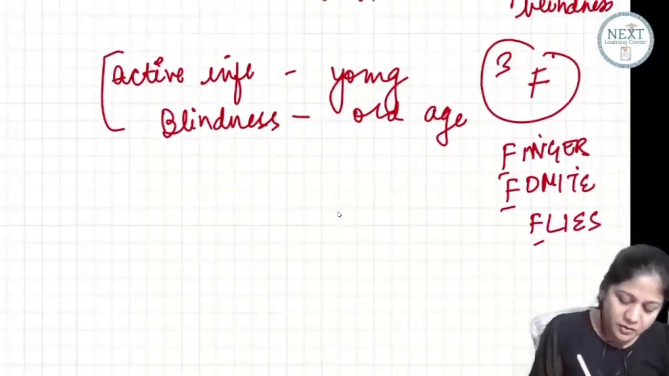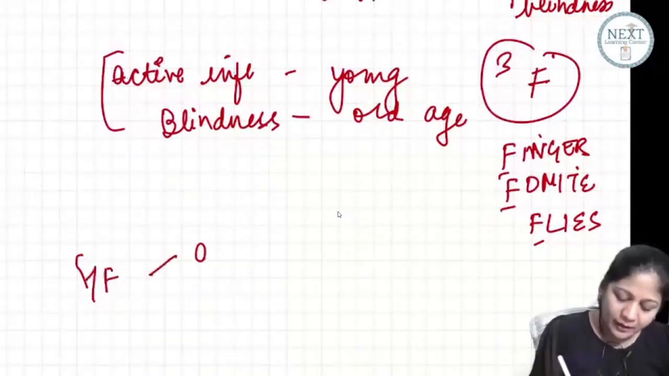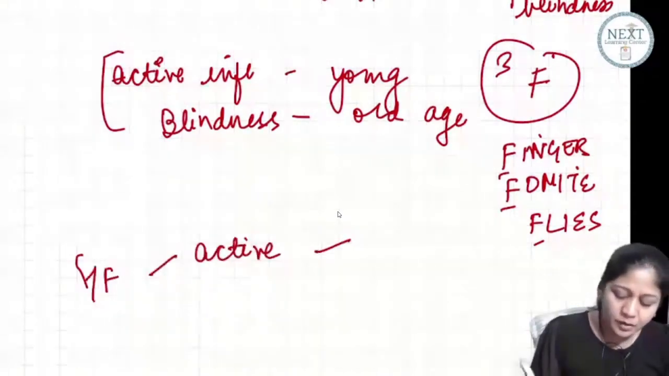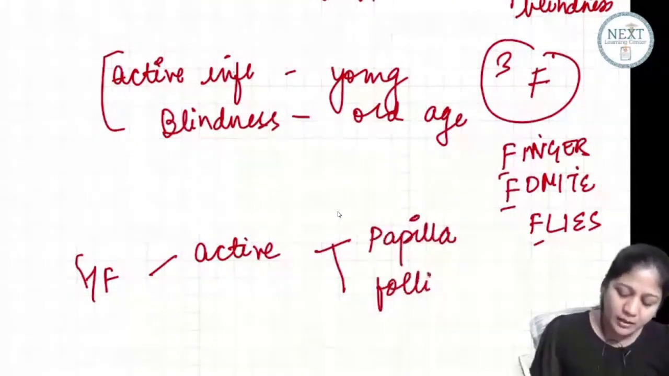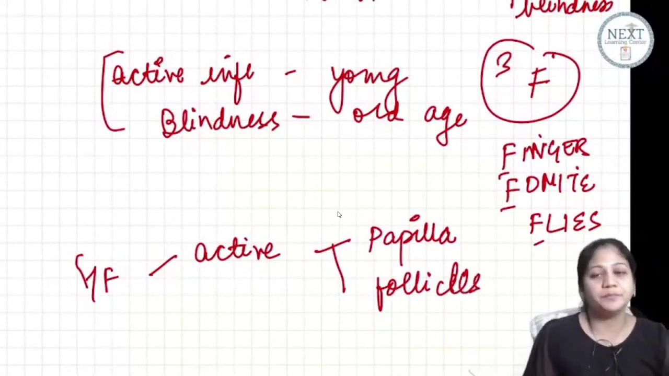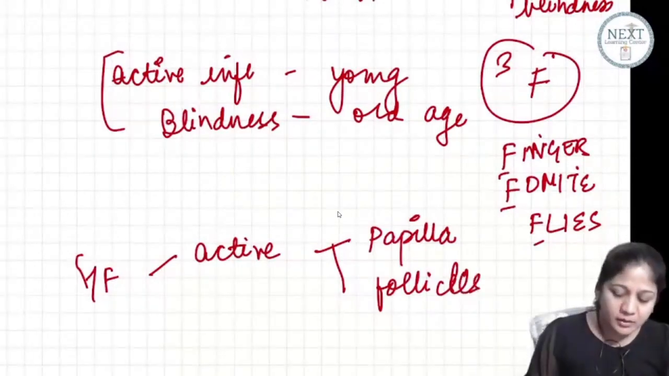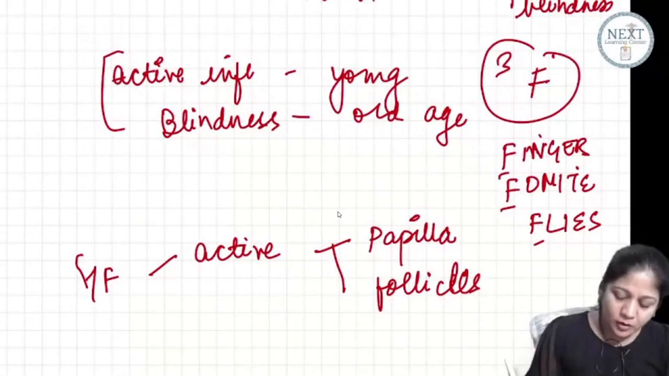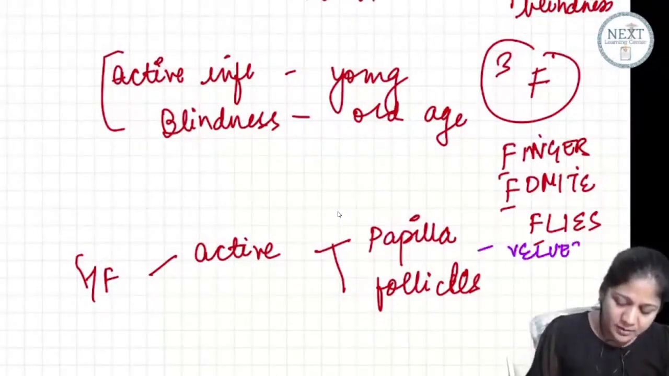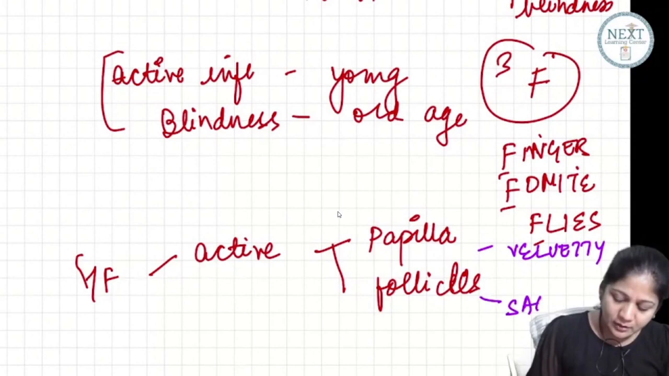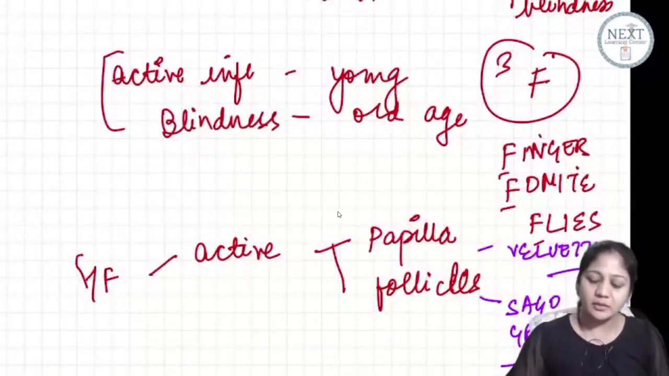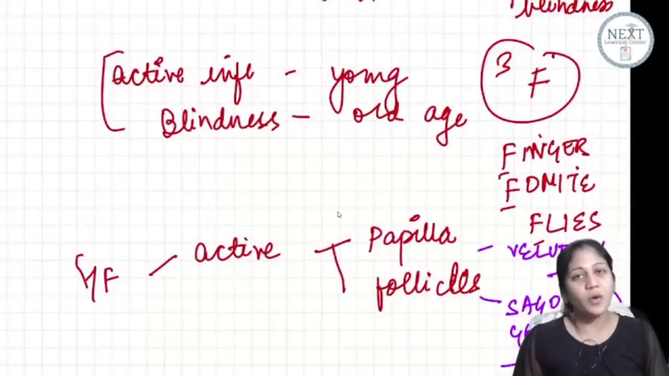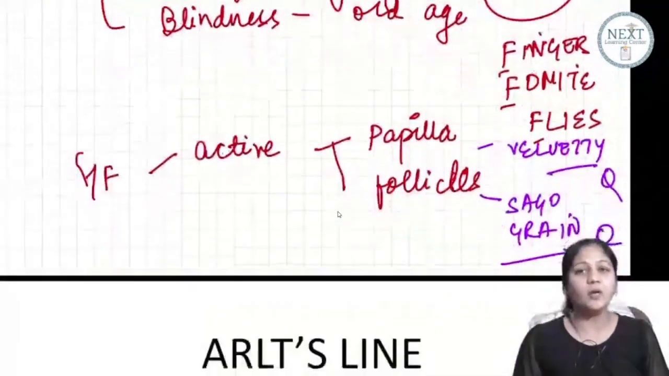Now, the clinical features. So I told you, when you have active inflammation, you may have two types of things. You may see papillae or you may see follicles, or there can be both of them. Papillae give your conjunctiva a velvety appearance. Follicles give your conjunctiva a sago grain appearance, right? This is what we saw just now. Papillae give your conjunctiva a velvety appearance. Follicles give your conjunctiva a sago grain appearance. Okay?